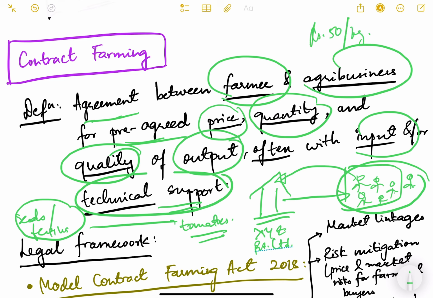And we need this much yield, that if you have total 100 acres of land, all the 10 farmers including, then we will pay you per acre, say, 10 quintals. So if you have 100 acres, then we will pay you for 1000 quintal, regardless of what the quantity is there. If it is more, it is our benefit. If it is less, it is your benefit. And also we want a certain quality, that the tomato should be of this quality, this size. So there are various things that are mentioned in that contract. So that is contract farming.